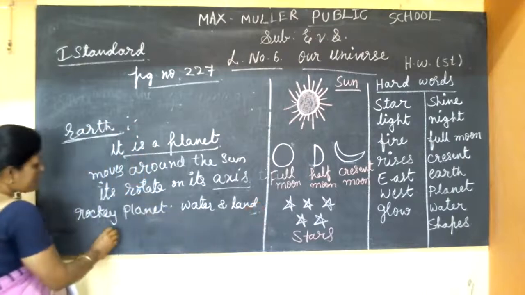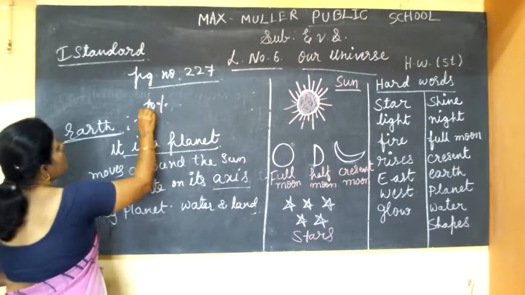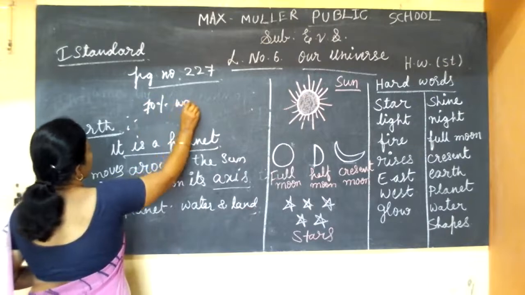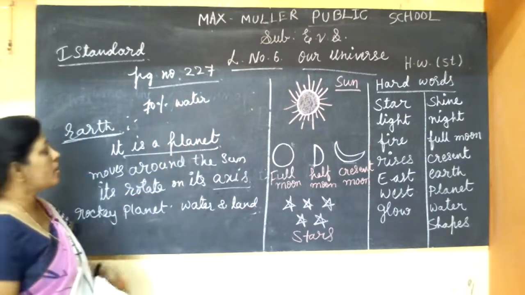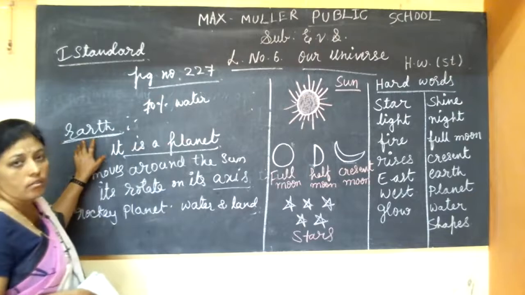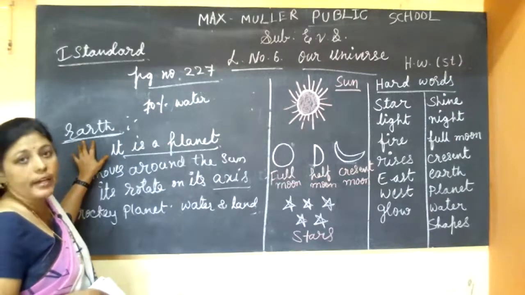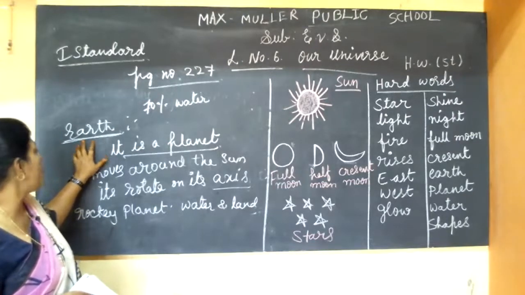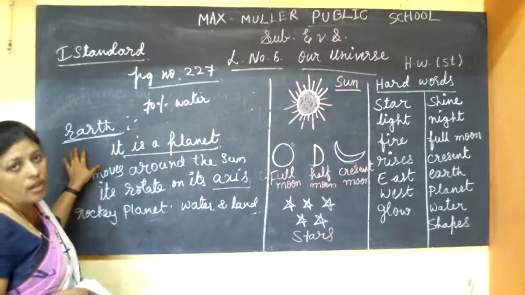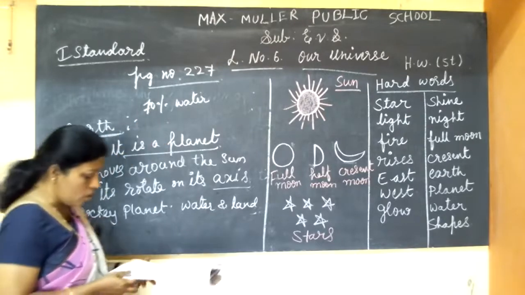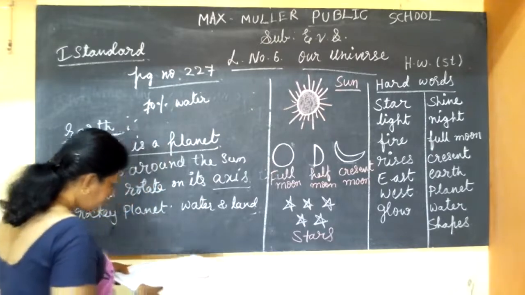See, 70% of the earth is covered with water. That's why we call it a blue planet. So we call it a blue planet because 70% of water is covered with earth.